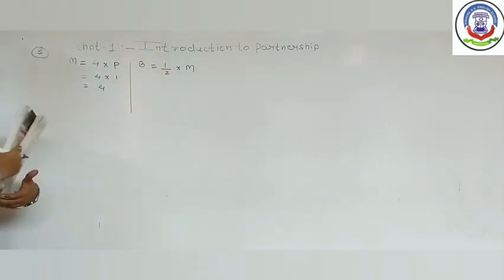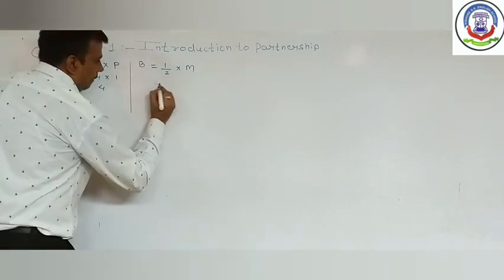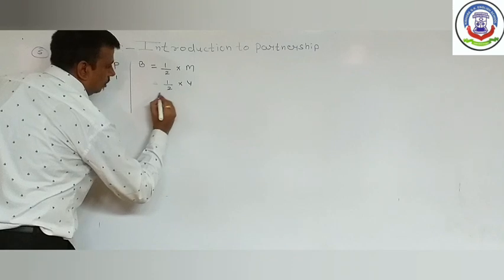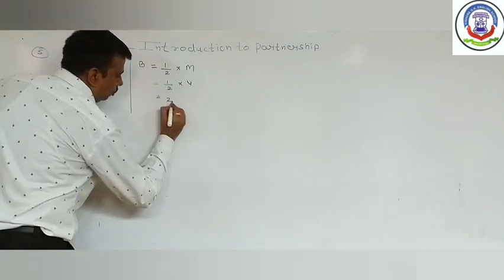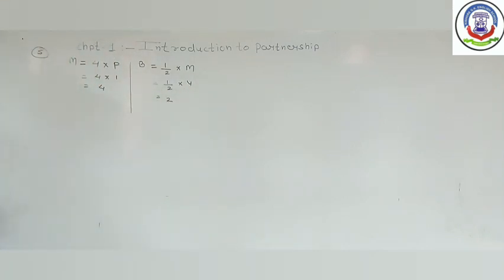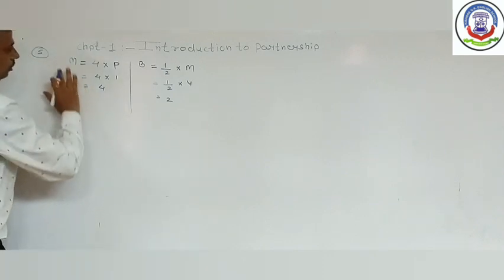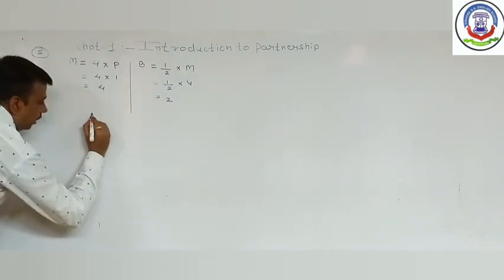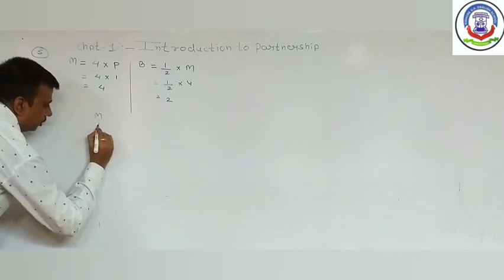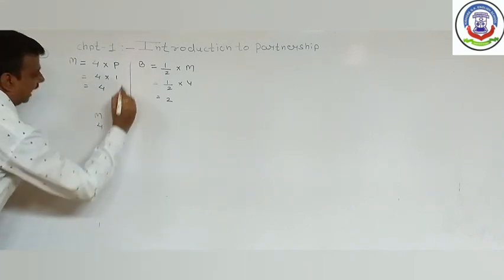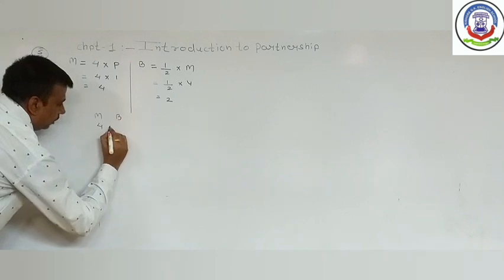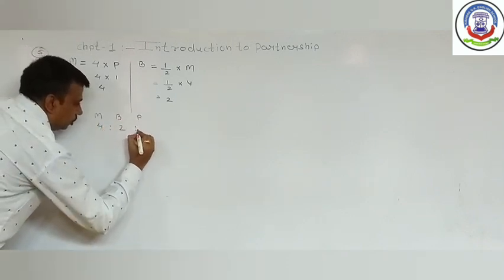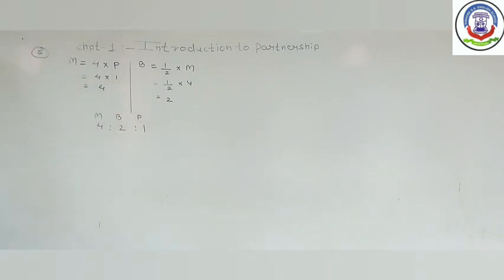It means 1 by 2 multiplied by 4 equals 2. Right? It means we have received the ratio of all the partners. First partner Mehta's share is 4, second partner Bajpai's ratio is 2, and third partner Pandya's ratio is 1.